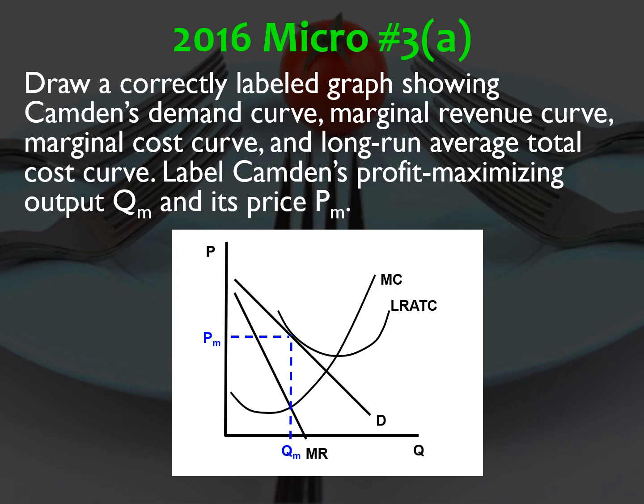So this is a monopolistically competitive firm, and they tell you that it's a differentiated product, and they tell you that there are no barriers to entry, easy exit and enter into the industry. So that tells you it's a monopolistically competitive structure. So looking at the graph, demand is greater than marginal revenue. Marginal cost intersects MR at the optimal quantity, in this case QM. You will go up to the demand curve to find the price, that's PM. MC intersects the minimum of LRATC in long-run equilibrium. LRATC is tangent to demand at the profit maximizing quantity. So this is the long-run equilibrium position for a monopolistically competitive firm.